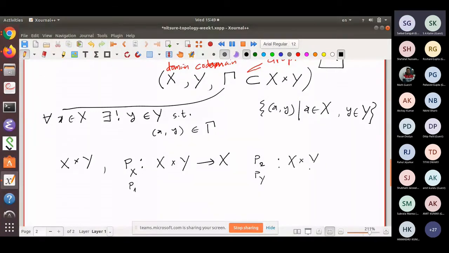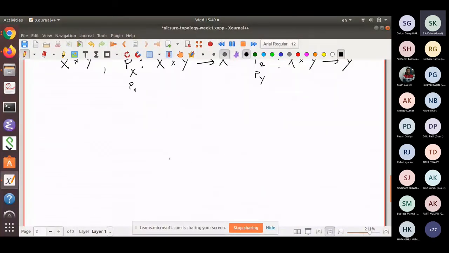That goes from X cross Y to Y. And the universal property is this. So I have X cross Y, I have this projection to X, I have the projection to Y. This is P1, this is P2.